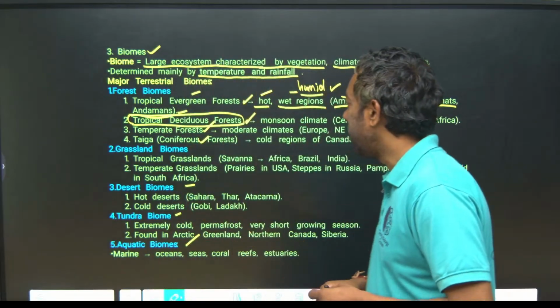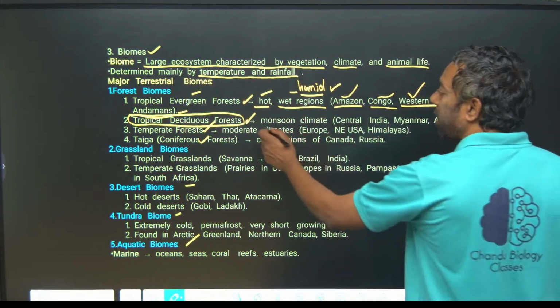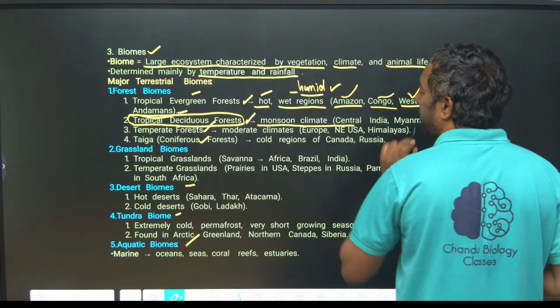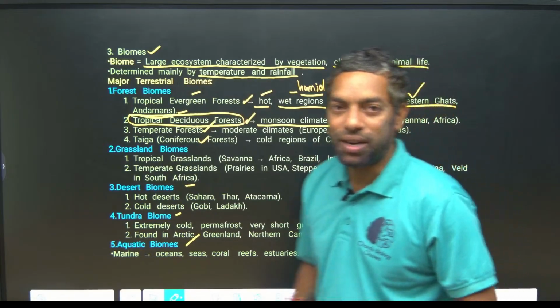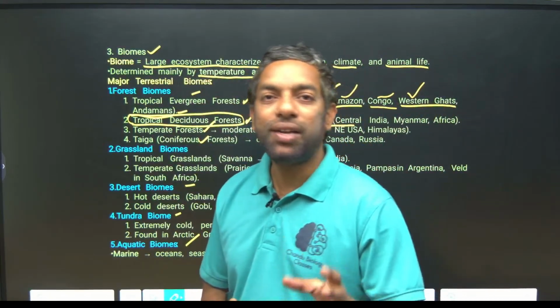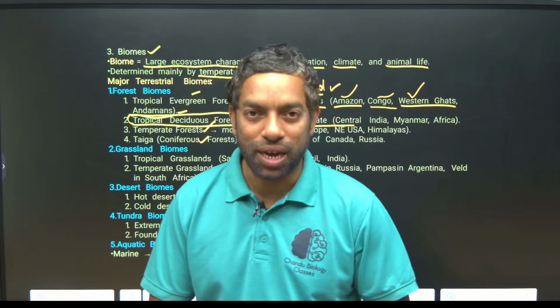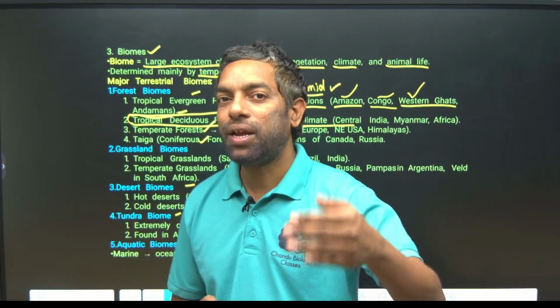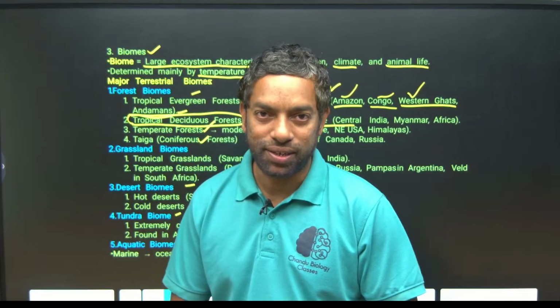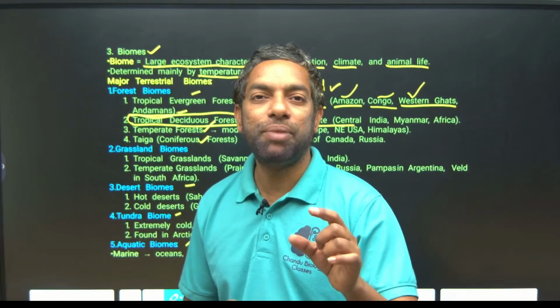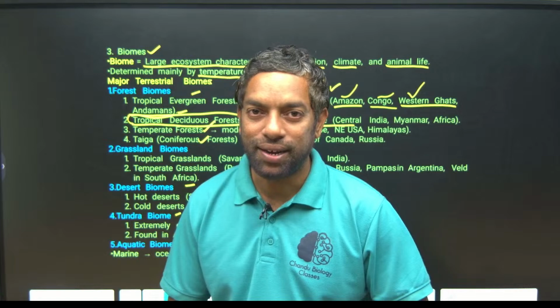In the world, it is actually a monsoon type of climate. Which forest is relevant to the monsoon type? That is tropical deciduous forest. Tropics means monsoon-based country, India.